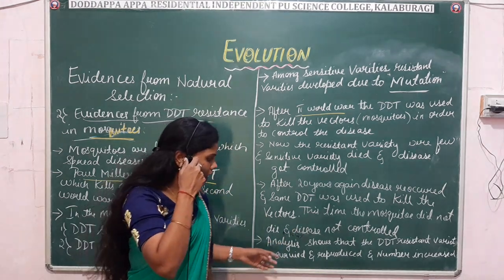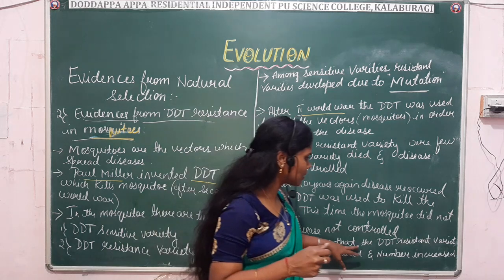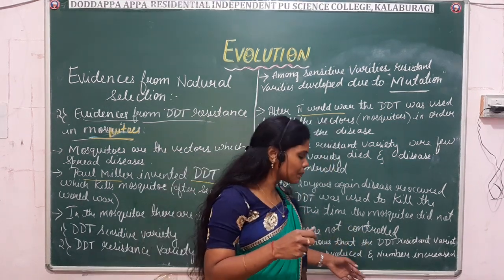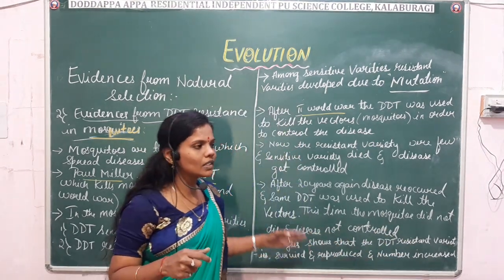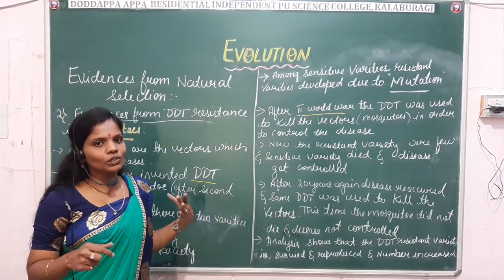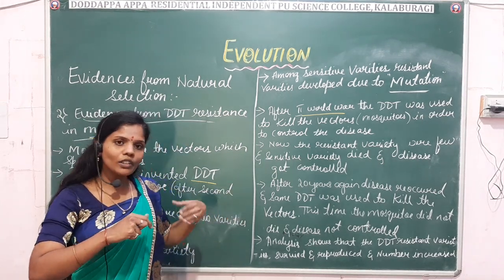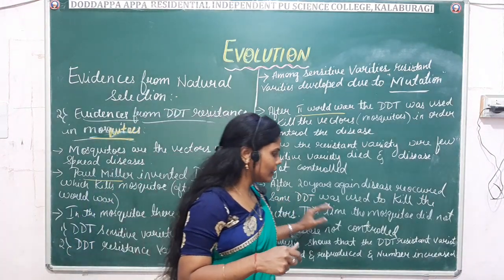Fine. So what does the analysis say? The analysis shows that the DDT resistant varieties survived, reproduced and their number increased.